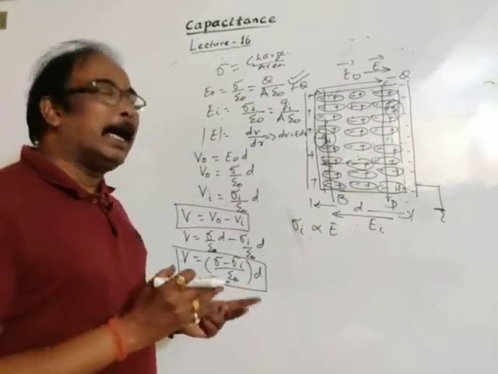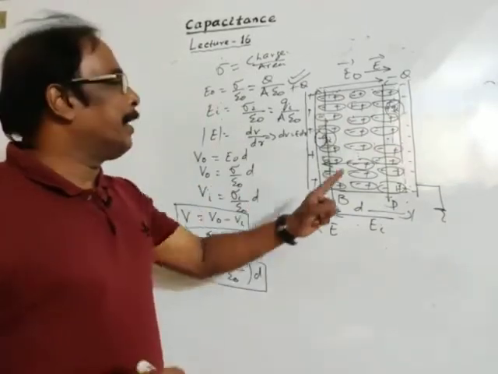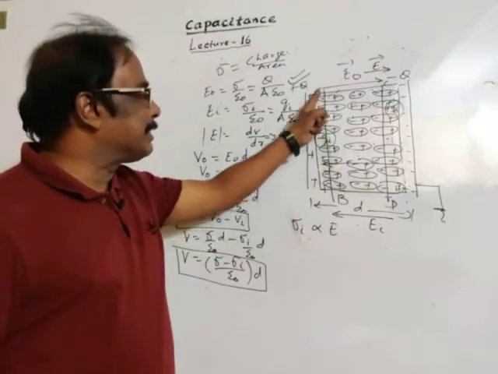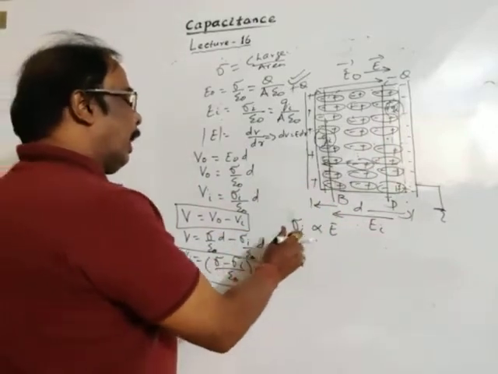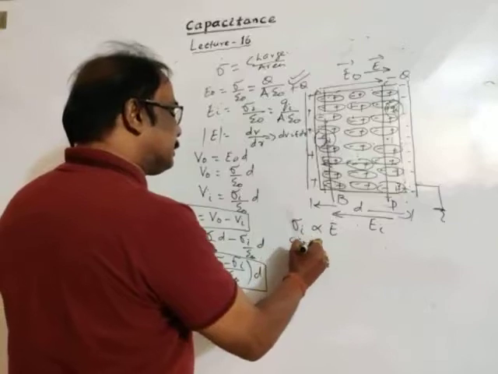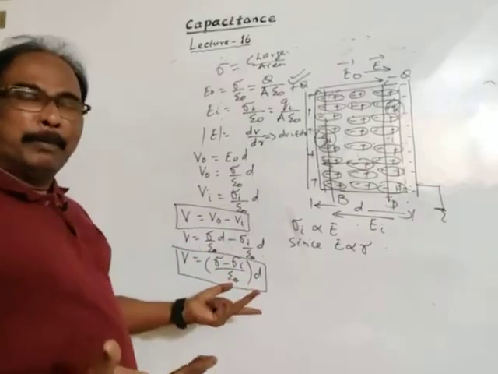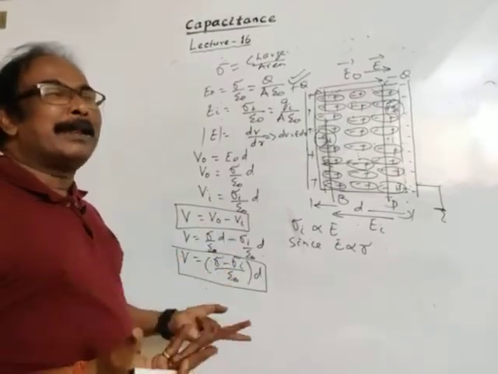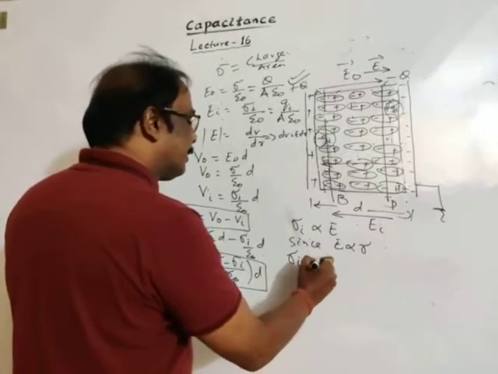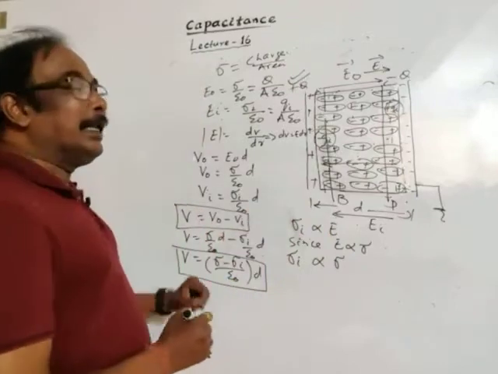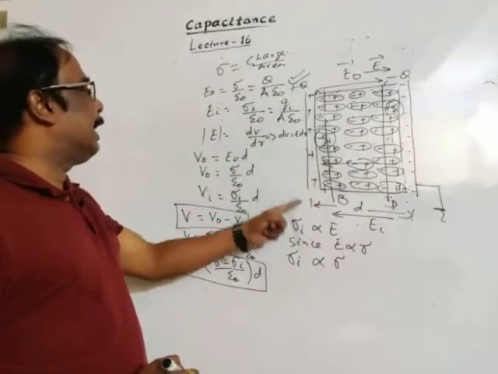As we have discussed, if a dielectric medium is placed in a strong electric field, then it will be polarized, so that these resulting charges minus Qi and plus Qi get developed. Since the electric field is directly proportional to charge density, the more the charge density, the more the electric field. So I may write that the induced charge density is directly proportional to the original charge density.